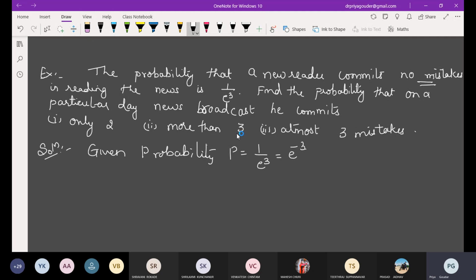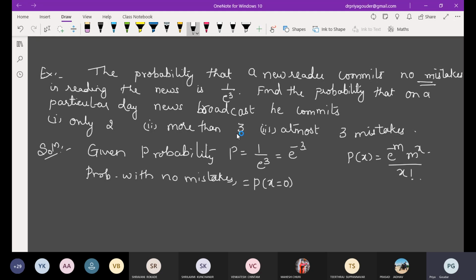No mistakes means the value of x is 0. Now we are aware of Poisson's distribution: P of x is equal to e raised to minus m, m raised to x upon x factorial. So if no mistakes, x is equal to 0.